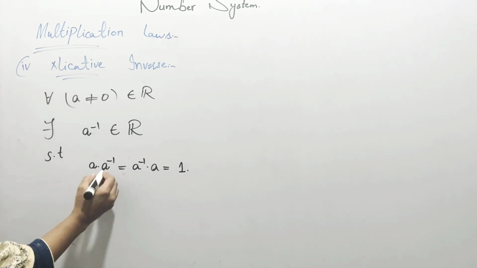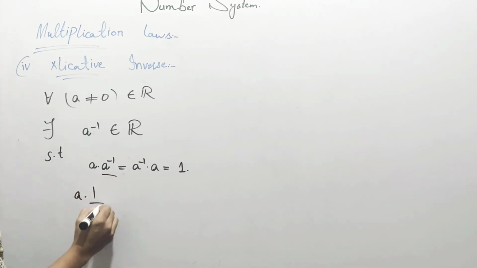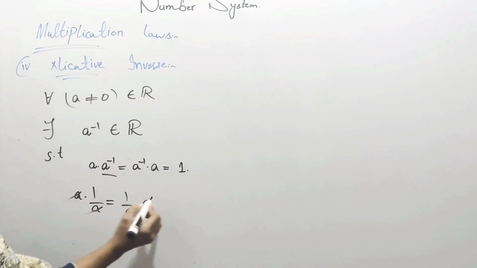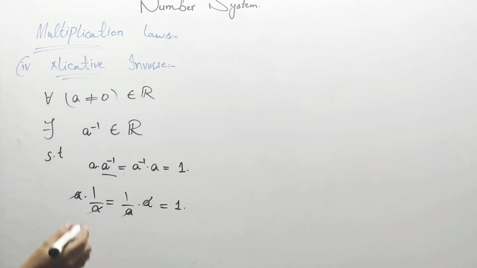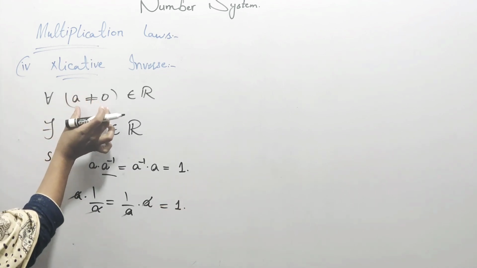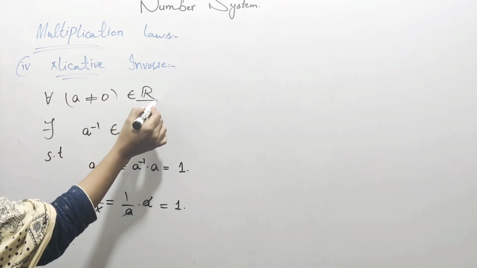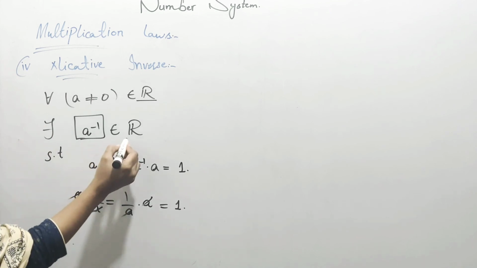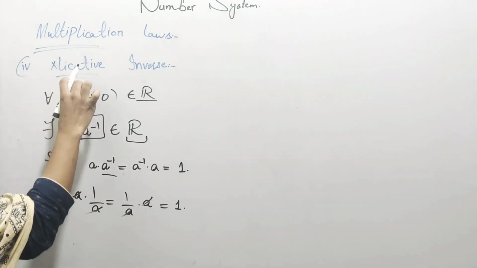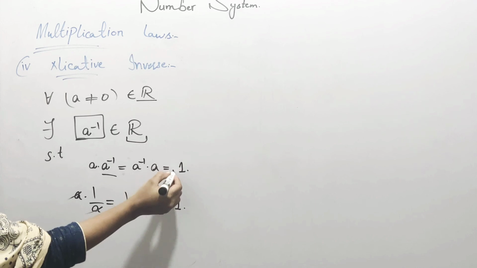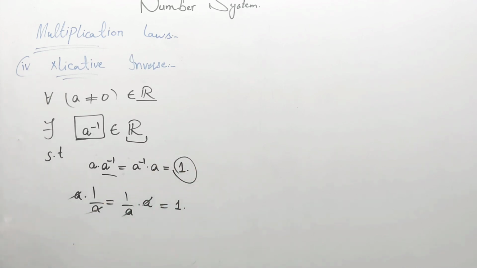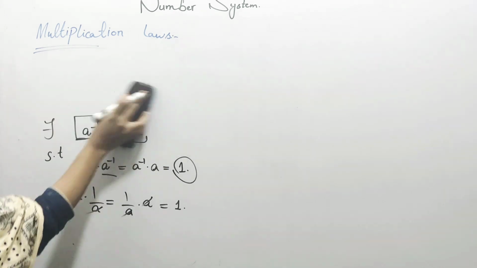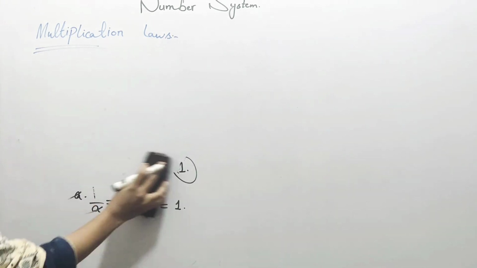Because a inverse is equal to 1 by a, and 1 by a multiplied by a cancels, so this is equal to 1. So if you take any non-zero number from the real line, there exists its reciprocal, its inverse in the real line, such that if you multiply this number with the inverse, you get the multiplicative identity. This is the fourth property of the multiplication laws.